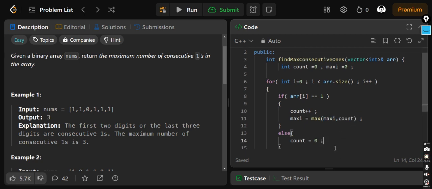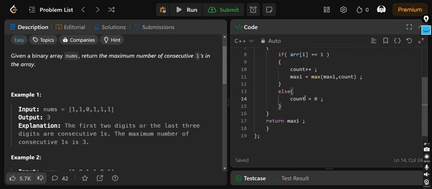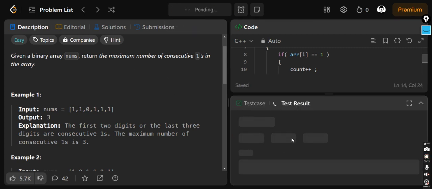Whatever the count was, it was 2 1 0. If there was 2 and it is the maximum, it will be saved in maxi. This is the simple logic of the max function. And else, if it is not 1, we will again make the count 0. So at last we will return the max. We will just run it. This is so simple.